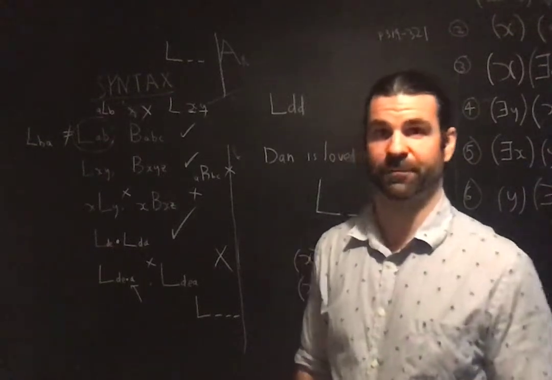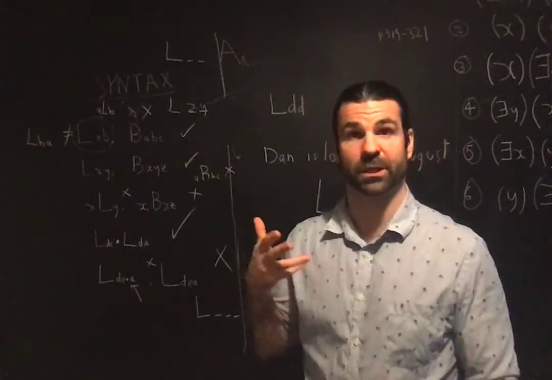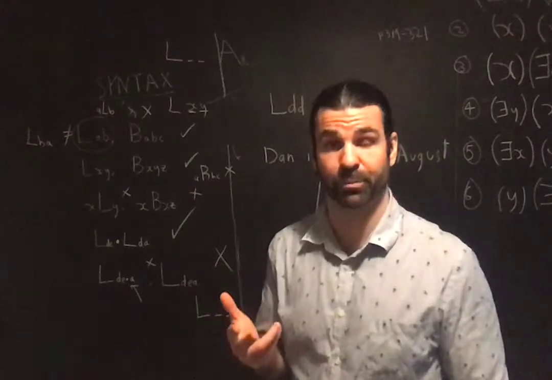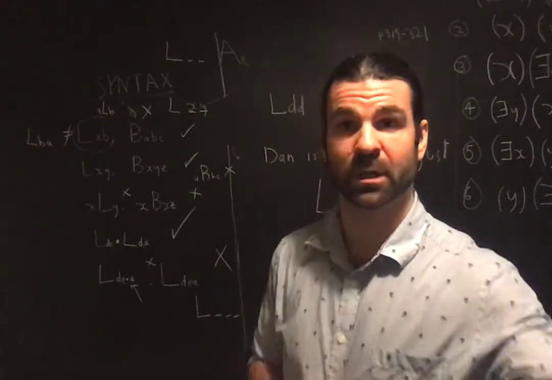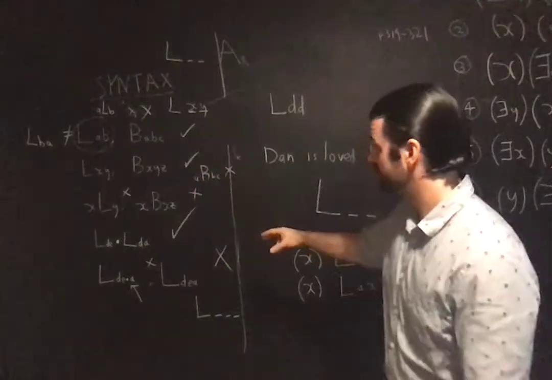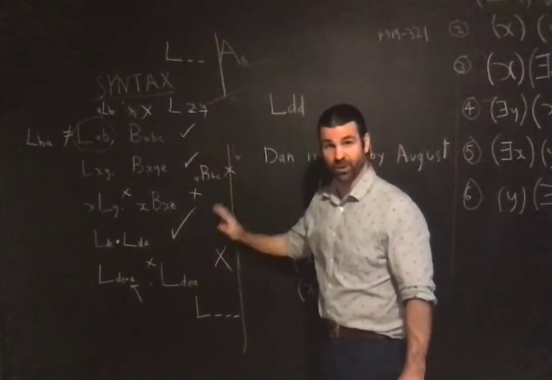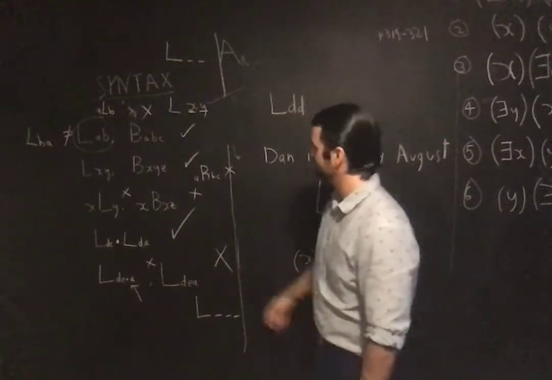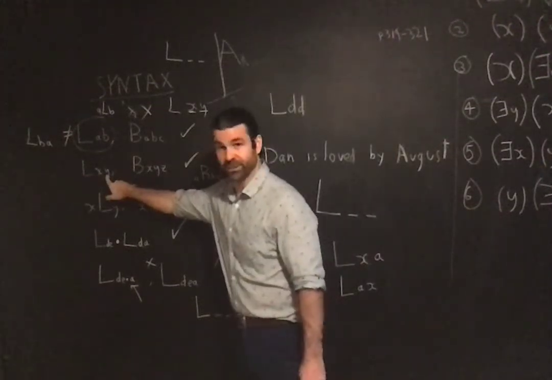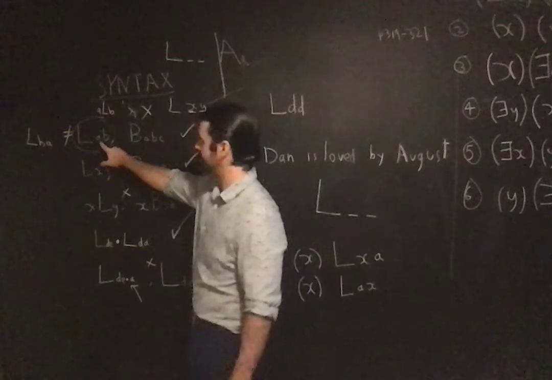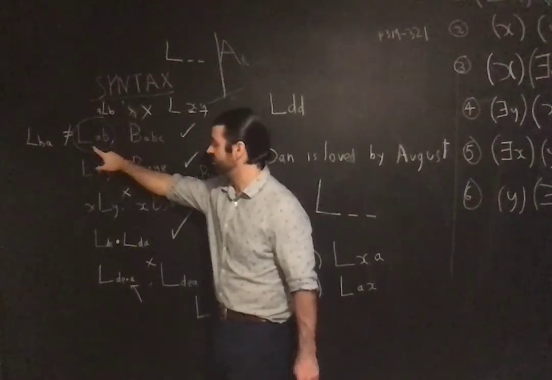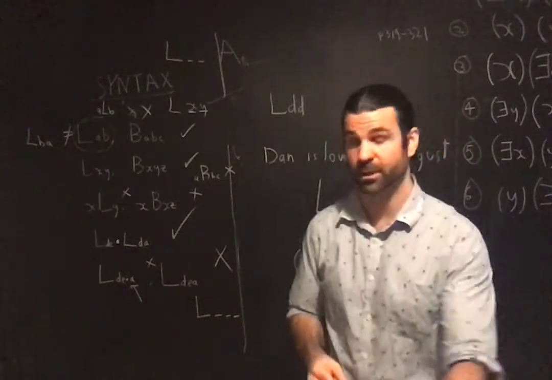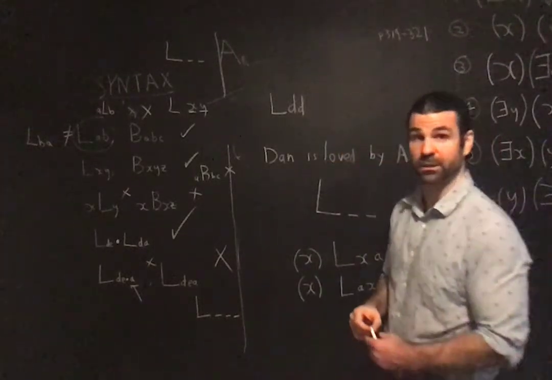Unit 17, Part 5. So we're discussing loves, our paradigmatic two-place predicate, our paradigmatic relational predicate. Just distinguish the legal from the non-legal syntactical formulations, right? LXY, that's how you do the propositional function. This is Andrew loves Betty, LAB, and so on. Look what else you can do with a two-place predicate, loves.